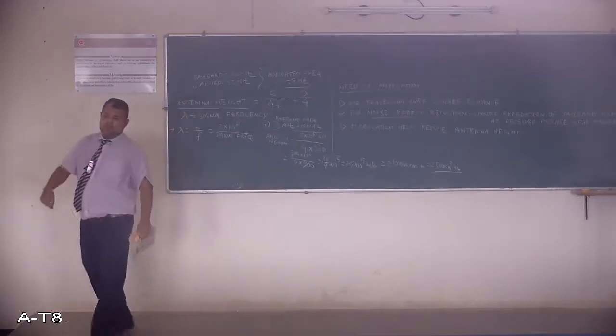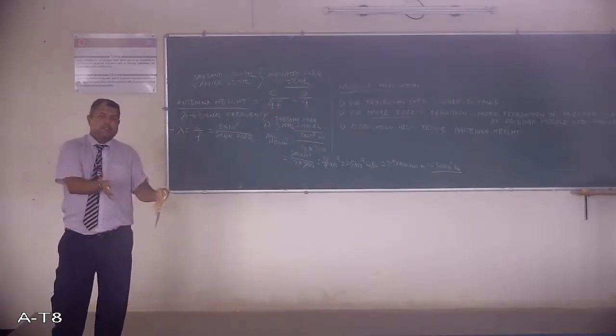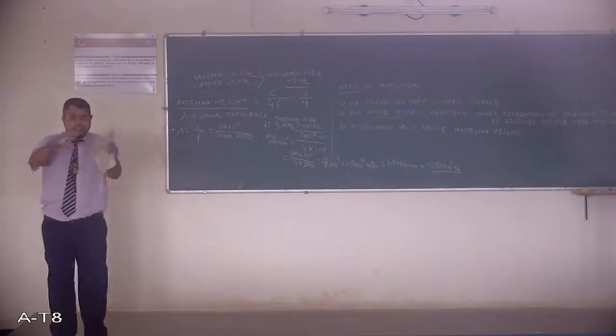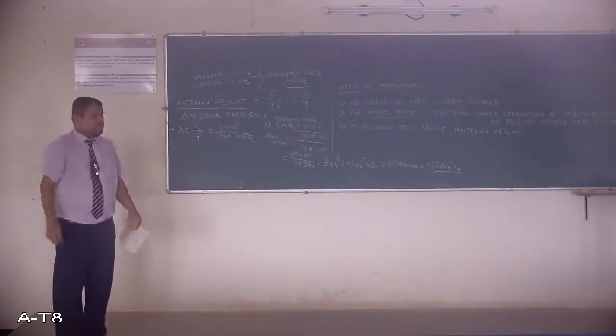Within this modulated 3 megahertz signal, all the characteristics of the 300 Hertz modulating signal are kept intact. So it's nothing but an encapsulation process.